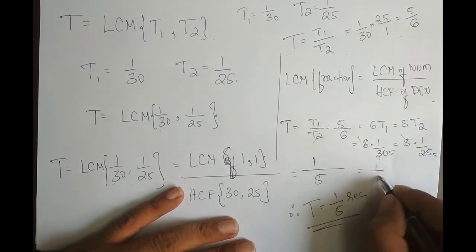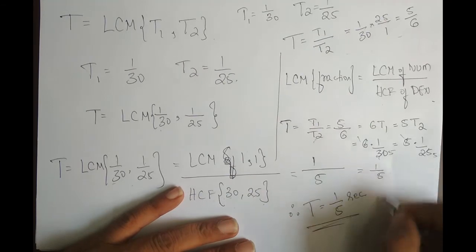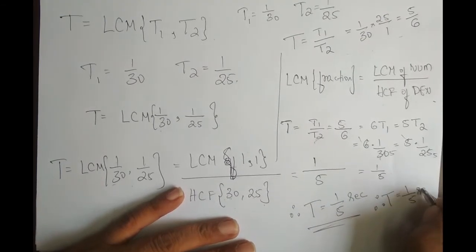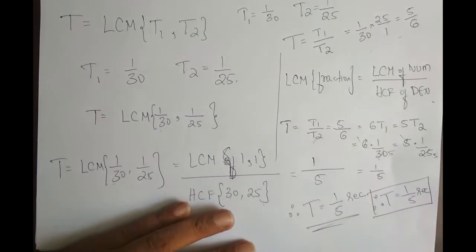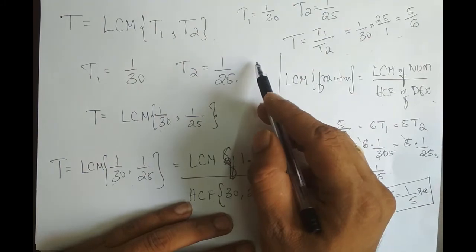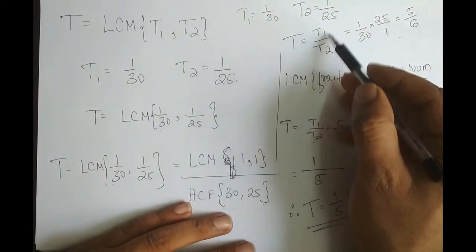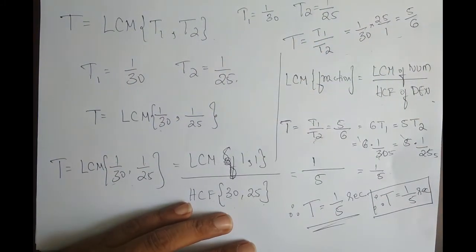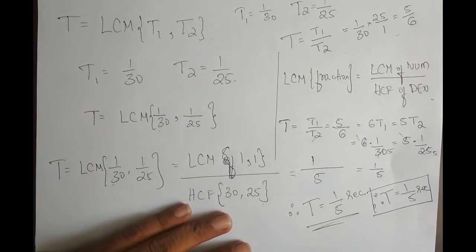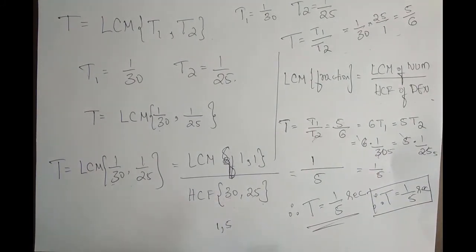So both are equal to 1 by 5. Therefore capital T is equal to 1 by 5 second. Fundamental period is 1 by 5. Either you take LCM of T1 and T2, or the easy method is to take the ratio T1 by T2 and just cross multiply, and you get the same number. It's a shortcut method to find the fundamental period.